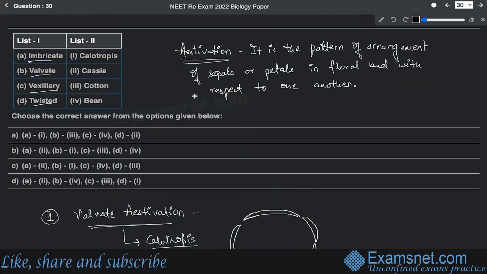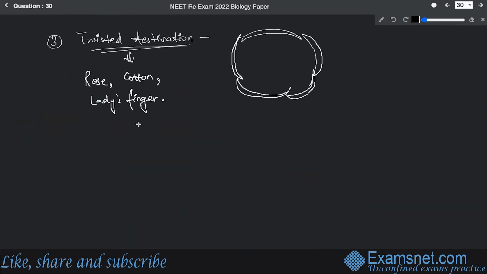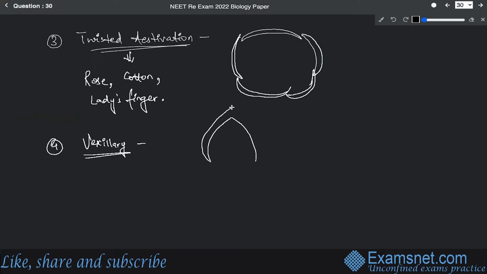And the last is considered to be vexillary estivation. So vexillary again is a very unique estivation. Vexillary is also known as papilionaceous estivation, where you will see a bigger wall like this.